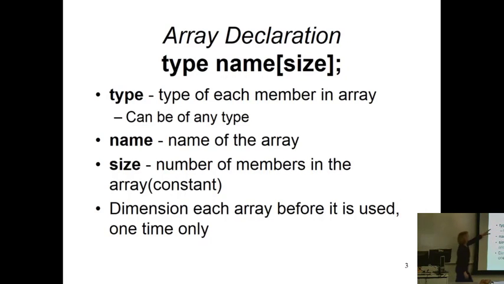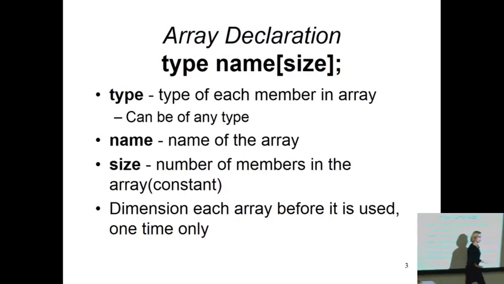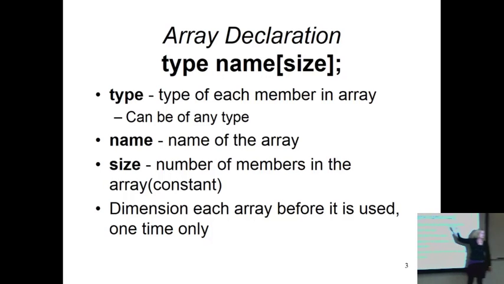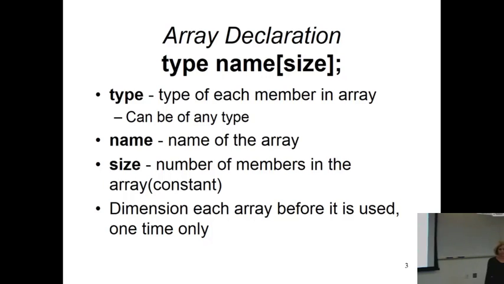So the format is the following: type, which we know what a type is, what our types are: int, float, char, bool, string. Okay? A name, which we're going to give to the array, and then we're going to use square brackets, and we're going to specify a size. And this is going to allocate space in memory for the array. Notice the word array never appears here. Okay? So I only have to do this once.